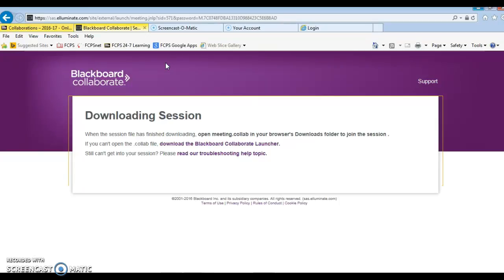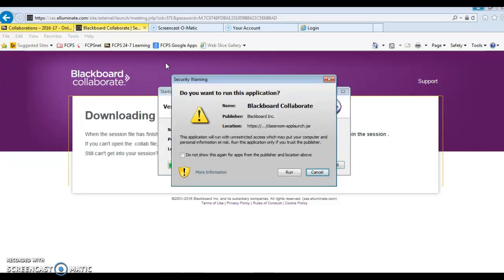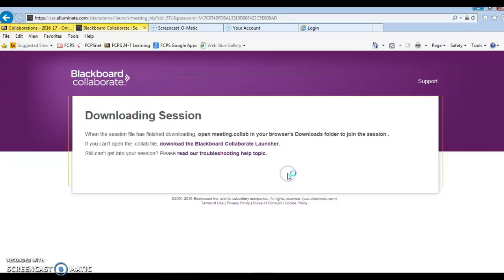Please remember you need to have headphones that have a microphone, or some capacity on your computer where we can communicate and hear each other. The microphone allows you to speak, and the headphones allow you to listen to your other classmates as we are sharing and conversing in the collaboration session.